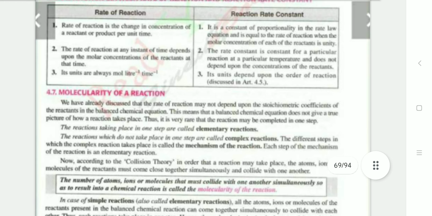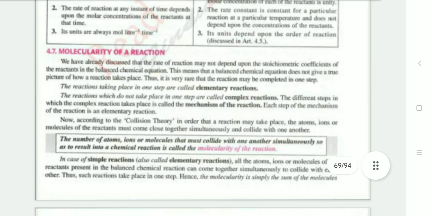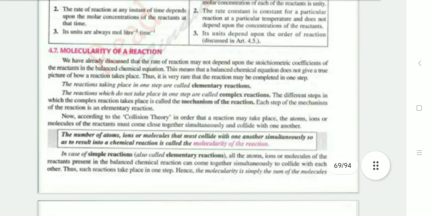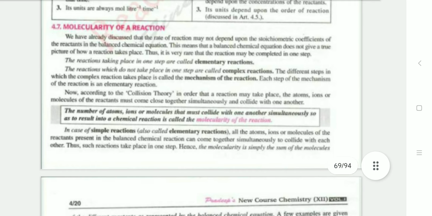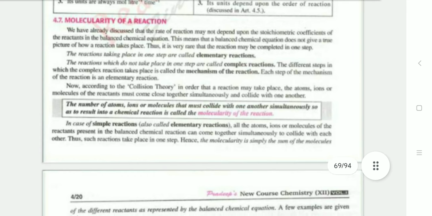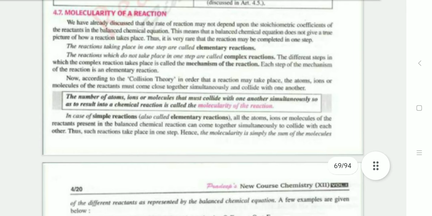Third, the unit of rate of reaction is liter inverse time inverse, and the unit of the rate constant depends upon the order of reaction. Molecularity of a reaction: reactions which take place in one step are called elementary reactions. Reactions which do not complete in one step are called complex reactions. The different steps in which a complex reaction takes place are called the mechanism of reaction. Each step of the mechanism is an elementary reaction.